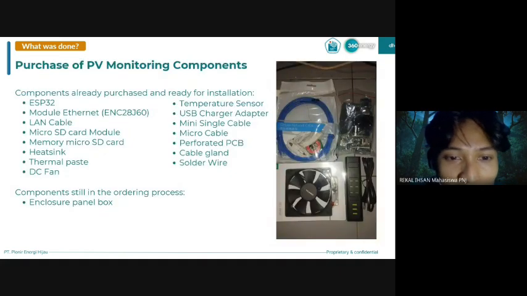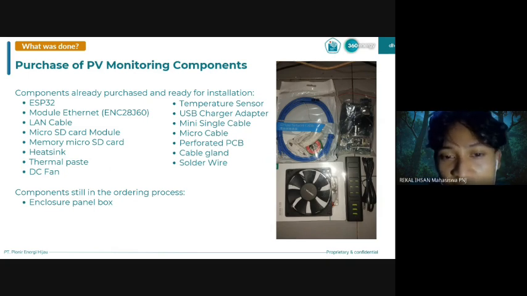Okay, next slide. On this slide, I want to show the monitoring components that have already been purchased. Some important components include the ESP32, Ethernet module, LAN cable, micro SD module, temperature sensor, DC fan, heatsink, and PCB board.